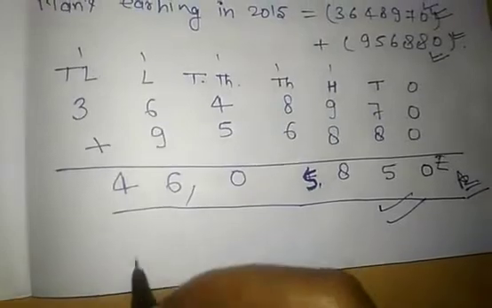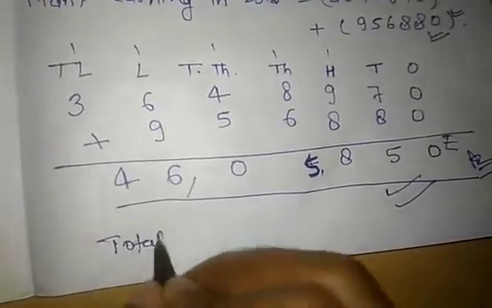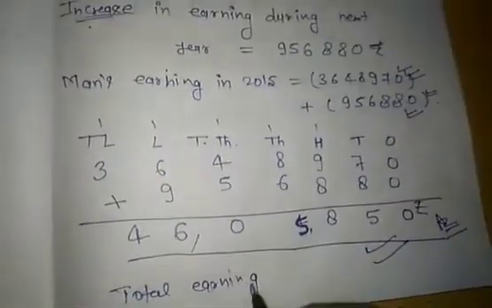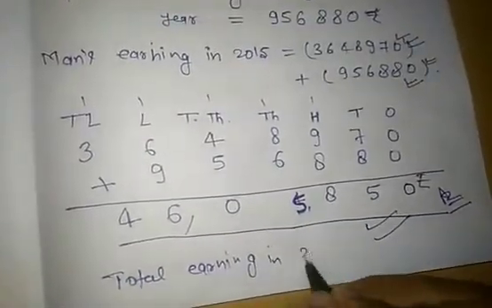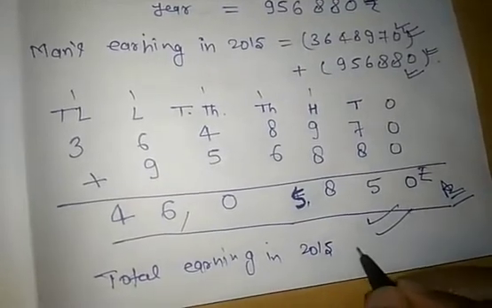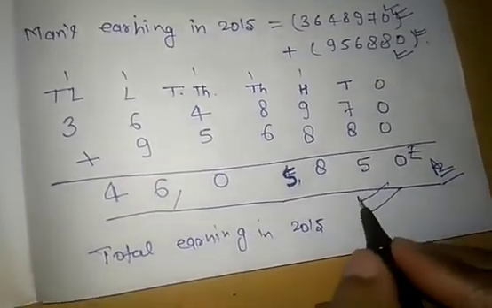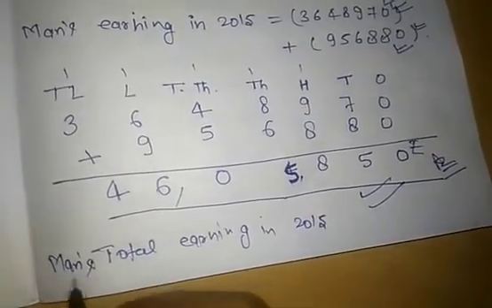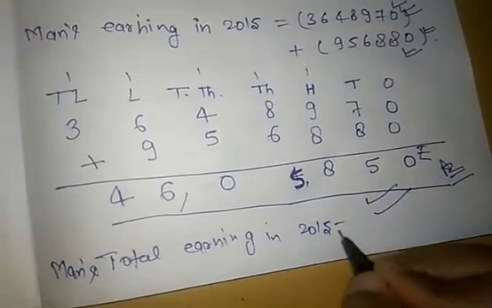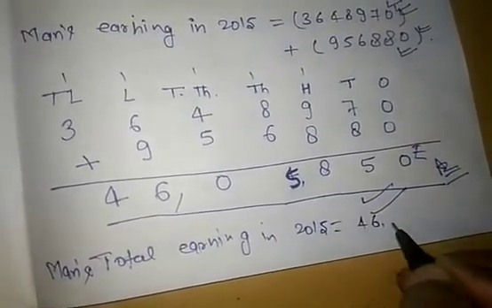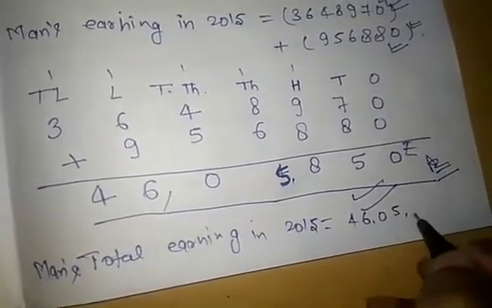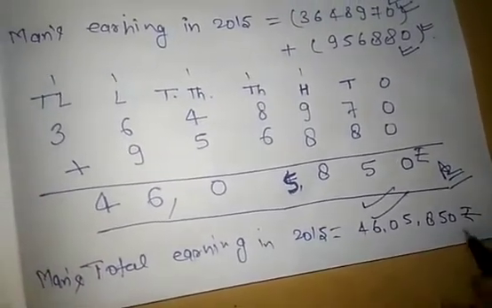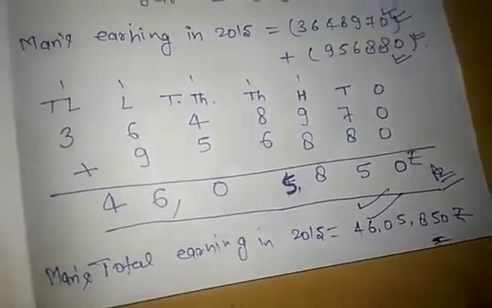So the total earning in 2015: the man's total earning in 2015 is 46 lakh 5,850 rupees. This is your required answer.